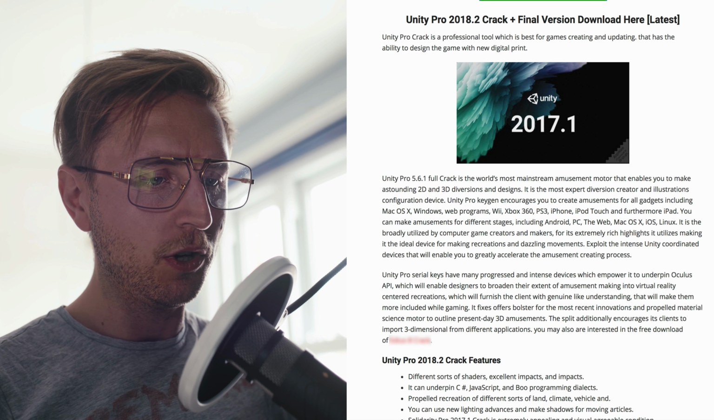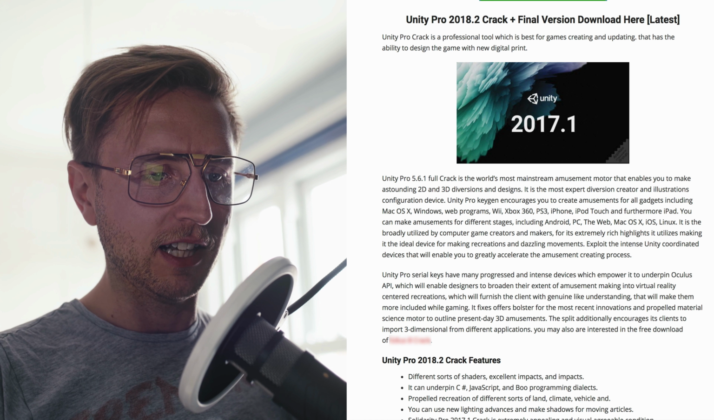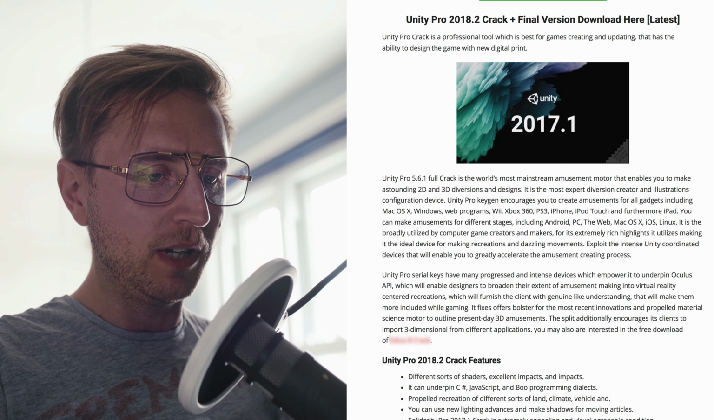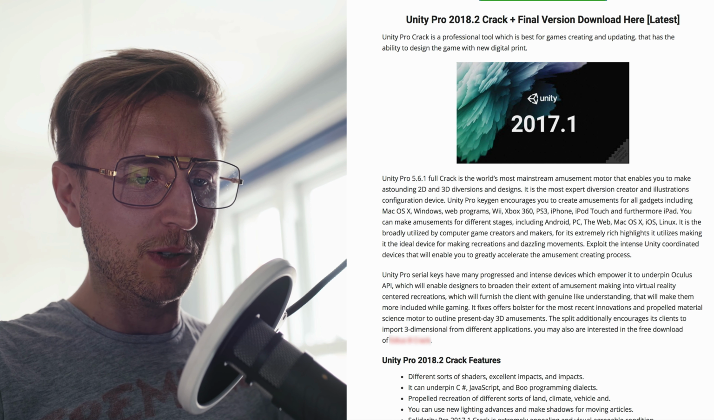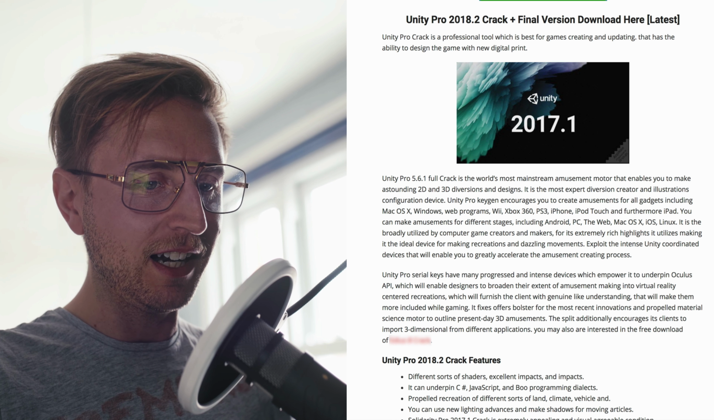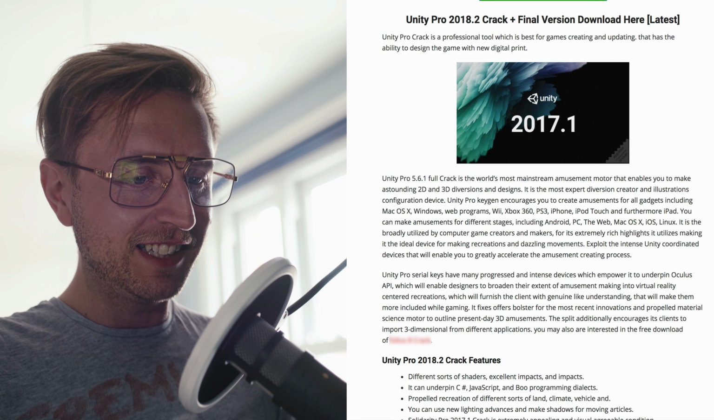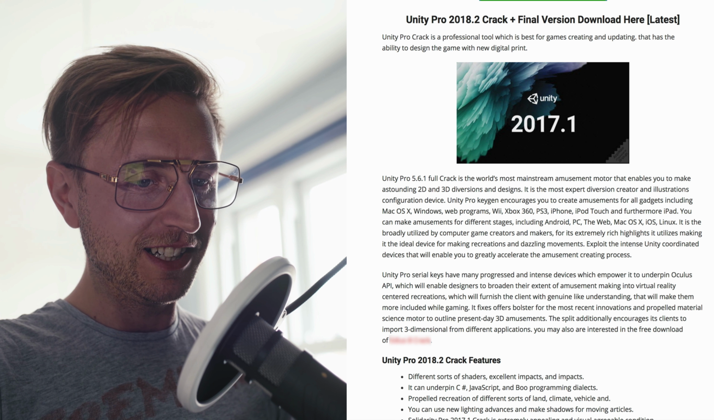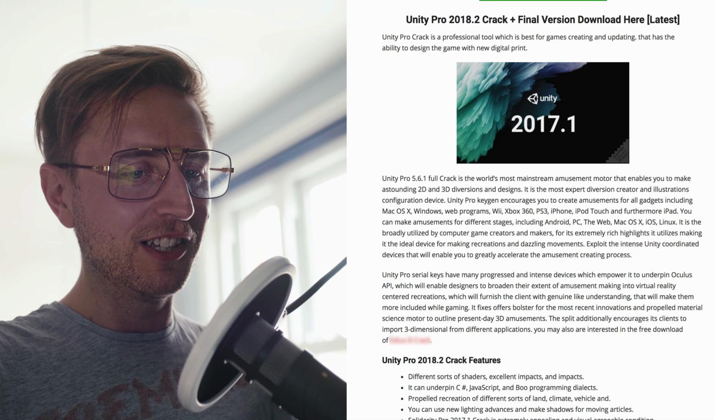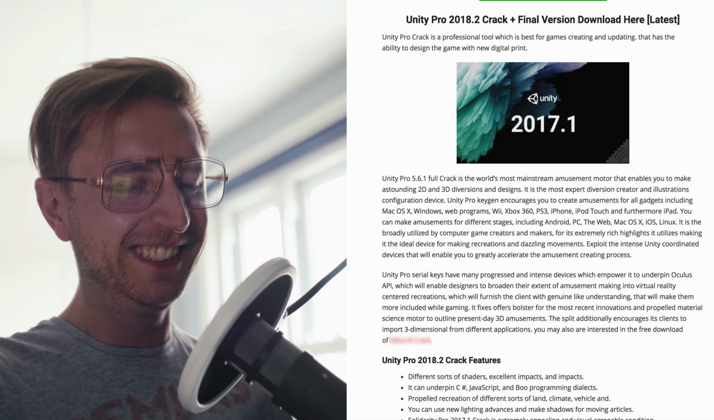Exploit the intense Unity coordinated devices that will enable you to greatly accelerate the amusement creating process. Unity Pro Serials have many progressed and intense devices, which empower it to underpin Oculus API, which will enable designers to broaden their extent of amusement, making into virtual reality-centered recreations, which will further the client with genuine-like understanding that will make them more included while gaming. It fixes offer bolster for most recent innovations and propelled material science motor to outline 3D present-day amusements. The split additionally encourages its clients to import three-dimensional from different applications.